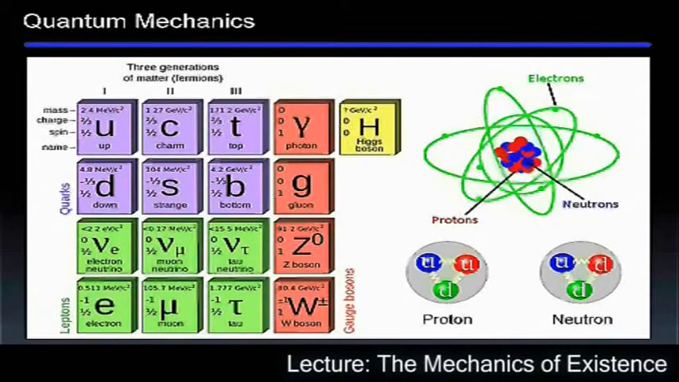The particles that make up the atomic nucleus, which are protons and neutrons, are baryons and therefore contain 3 quarks. The proton, 2 up and 1 down, and the neutron, 2 down and 1 up.